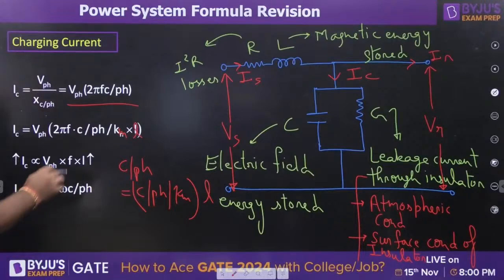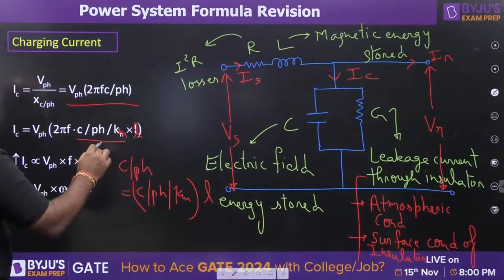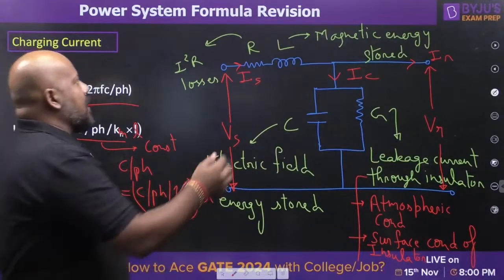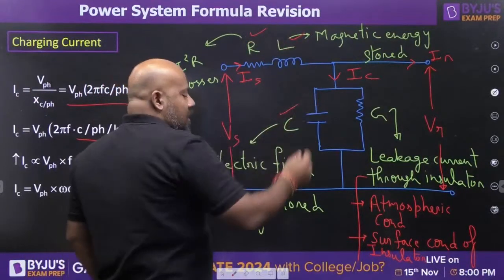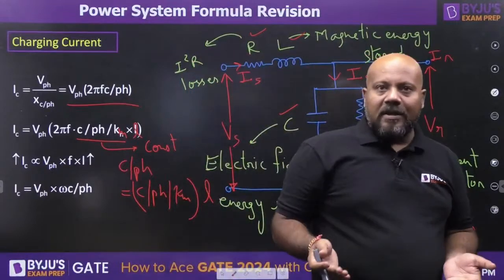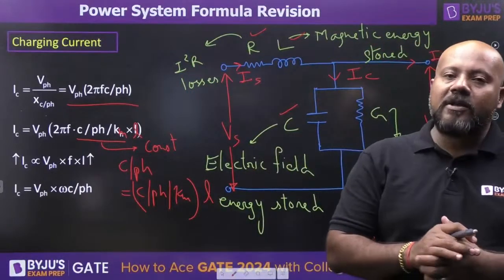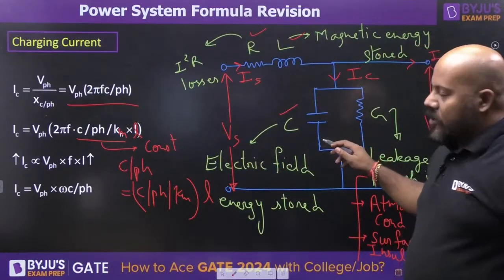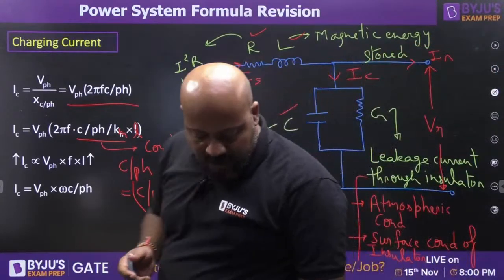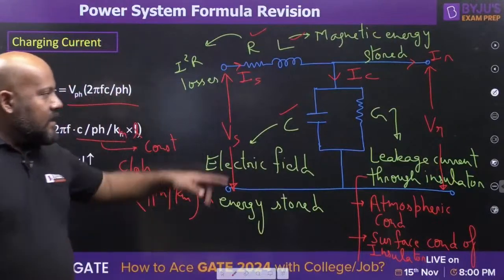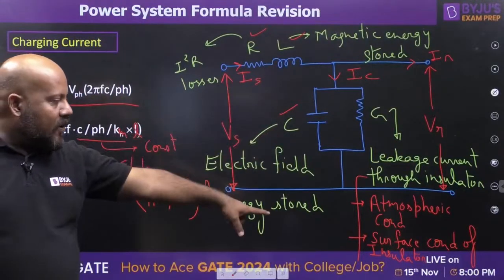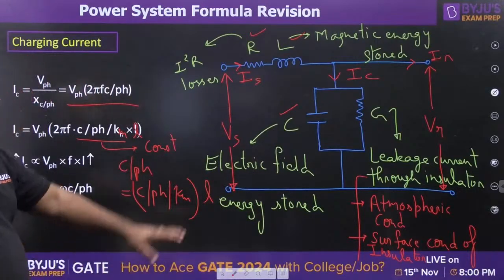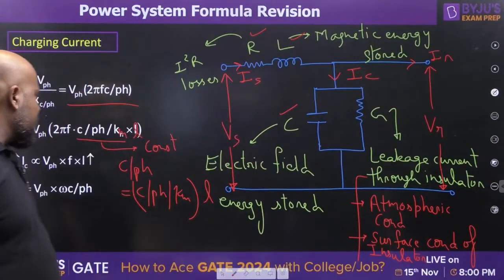So if you see, this capacitance per phase per kilometer is going to be a constant, because once you design your transmission line, RLC becomes constant. You are not changing the GMD, you are not changing the GMR, you are not changing the conductor material. So RLC becomes constant, and that is why they are called the transmission line constants. G is a variable because G depends upon the atmosphere condition and the surface condition of the insulator. So we are not calling G a constant, but RLC is a constant.